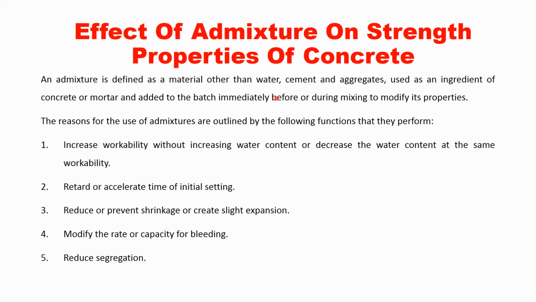We cannot modify each and every property according to our requirement by changing the proportion. So that's why we require a material by the addition of which we can modify the properties of concrete according to our wish.